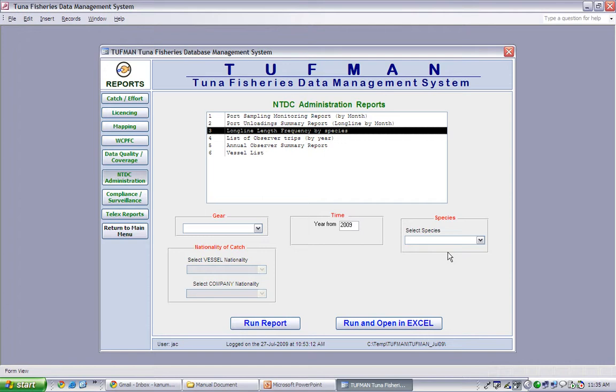It will be useful for scientific or other general fishery reports. It may also be used by the NTDC to check port sampling. That concludes this lesson.